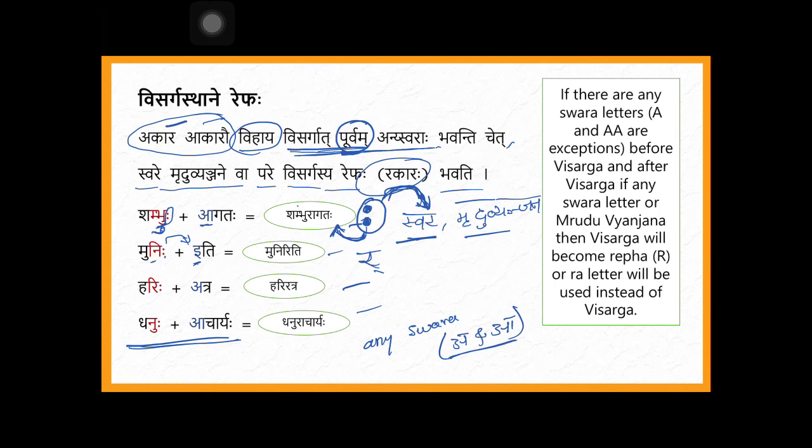Once again I tell: instead of visarga, rakara will come. In which situation? Before visarga there should be any swara apart from a or aa, and after visarga there should be any swara or mridu vyanjana. Then only, instead of visarga, rakara will come. That is the rule. This is about visargasthane repaha.